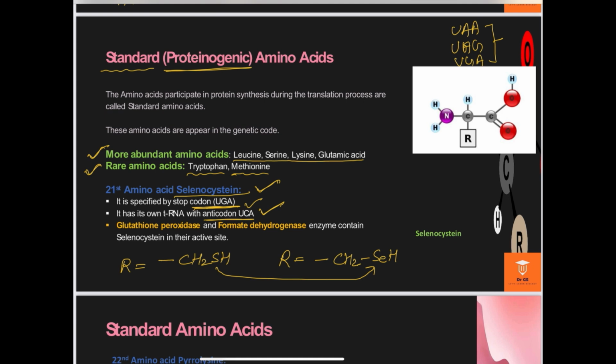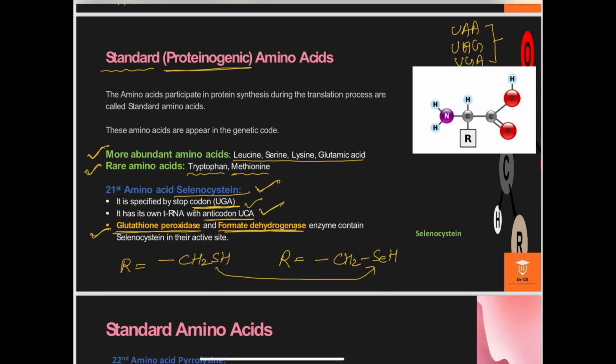It may be asked in competitive examinations which enzyme consists of selenocysteine as a basic component. So here I am giving two examples: glutathione peroxidase and formate dehydrogenase enzymes. These two enzymes have selenocysteine as a basic component in their chemical structure.